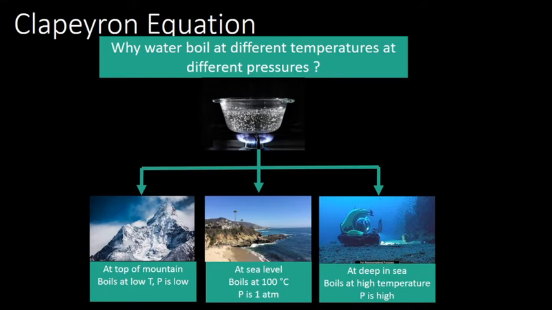At the top of the mountain the pressure is low, so water boils at a lower temperature, maybe around 68 degrees centigrade in Mount Everest. Whereas at normal room conditions the pressure is 1 atmosphere, so it boils at 100 degrees centigrade. That we have already experienced. Now if you go deep in the sea, the pressure is very high, so water boils at a high temperature. So why water boils at different temperatures at different pressures can be explained by the Clapeyron equation.